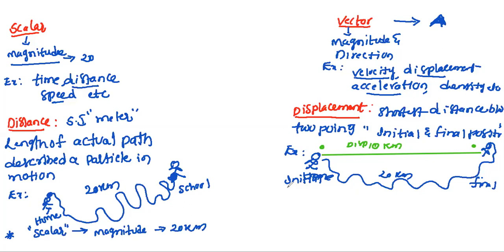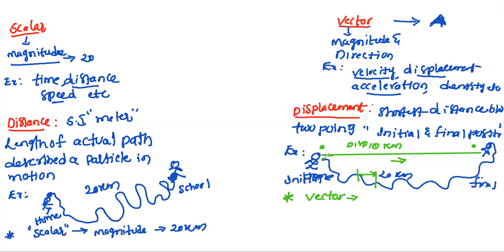Now here, is it a vector or scalar? It is a vector quantity. Why? Because it has a particular direction, it is moving from left to right. Because shortest distance, if you take from here to here, we'll get the exact direction.